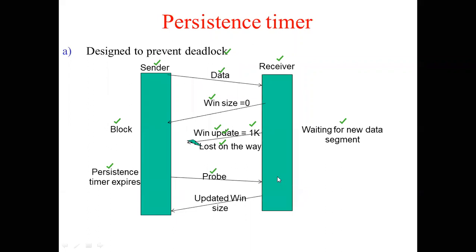Now the receiver comes to know that there was some error, the window update had got lost on the way, so it once again sends the updated window size to the sender. Sender comes to know, it unblocks itself, and then it transmits the data. So this particular persistence timer is very unique. It has this ability to prevent a deadlock. Now you understood what is meant by a deadlock and how it got prevented?